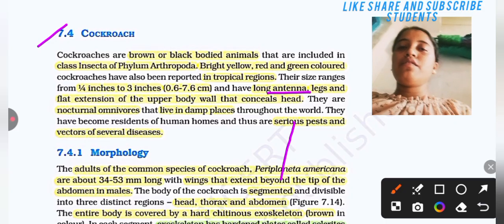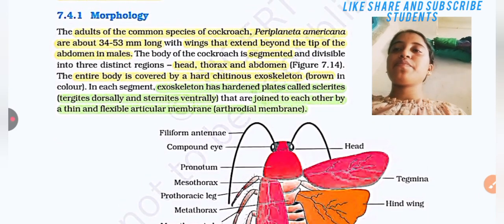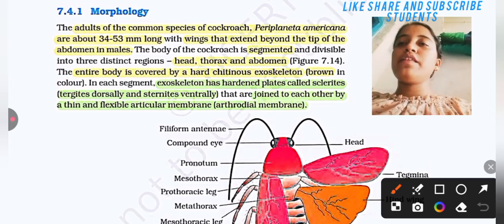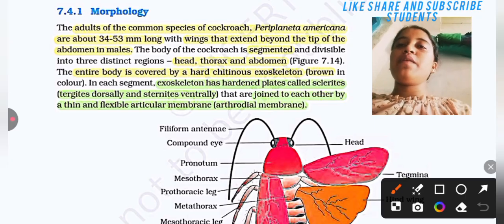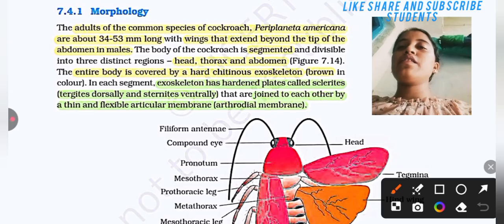Let's read the morphology of the cockroach. The adult of the common species of cockroach is Periplaneta americana, about 34 to 53 mm long, with wings that extend beyond the tip of the abdomen in the male. The body of the cockroach is segmented and divisible into three distinct regions: head, thorax, and abdomen.